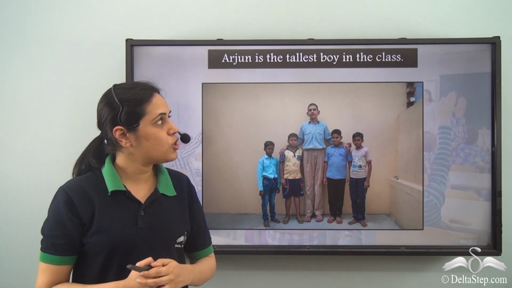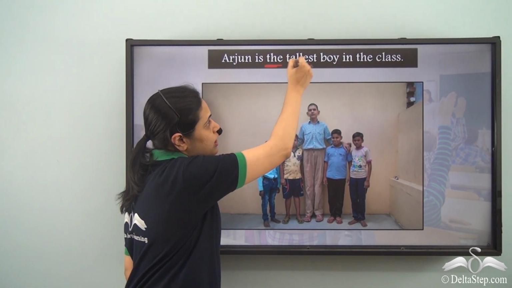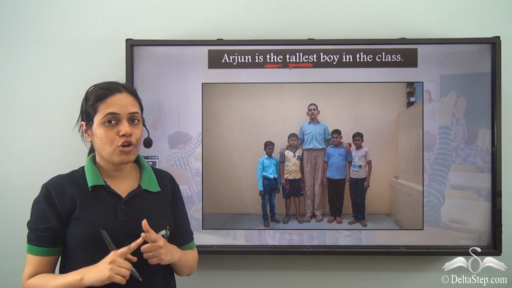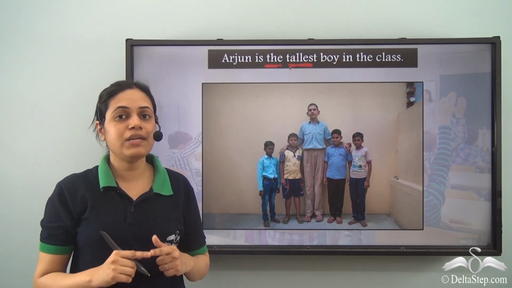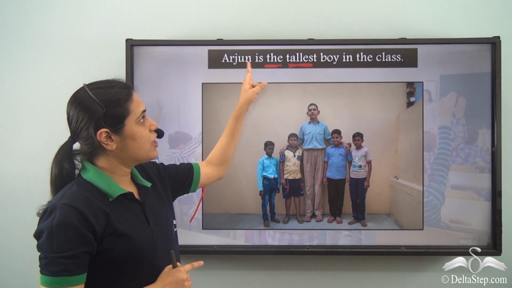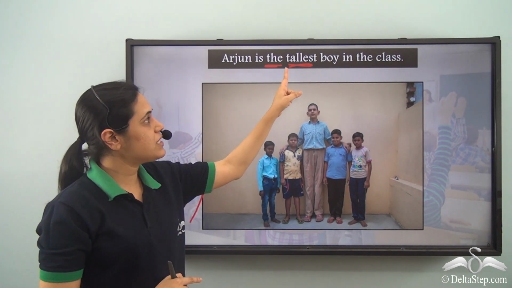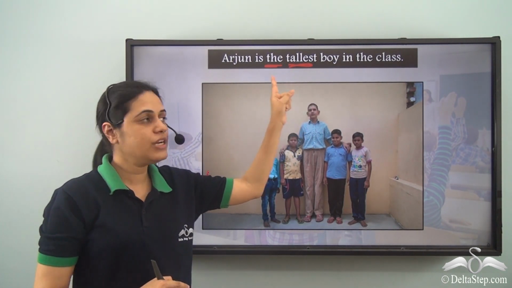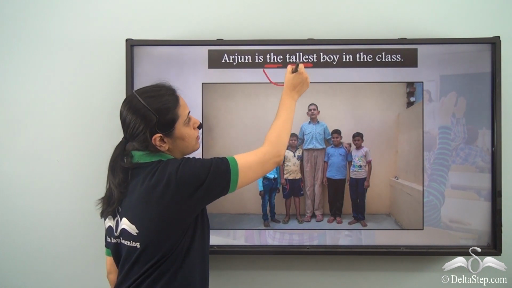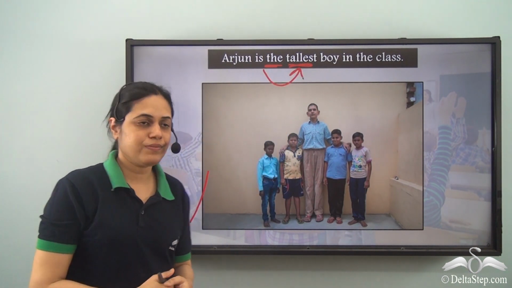Arjun is the tallest boy in the class. So the comes before tallest. Now tallest is a superlative degree adjective. That is, it says Arjun is the tallest boy in the class. So it is an adjective of superlative degree. So we also use the before adjectives of superlative degree.